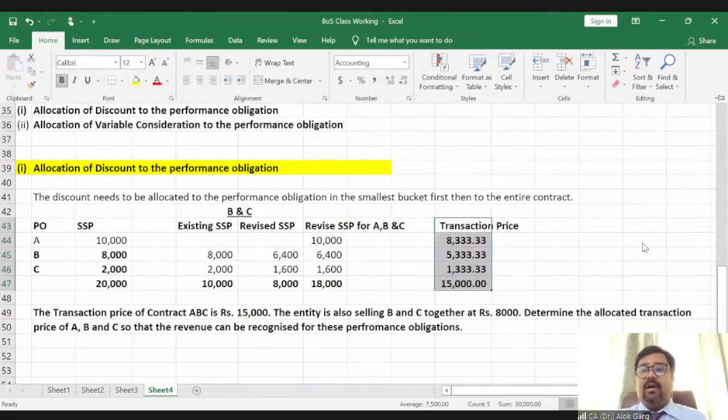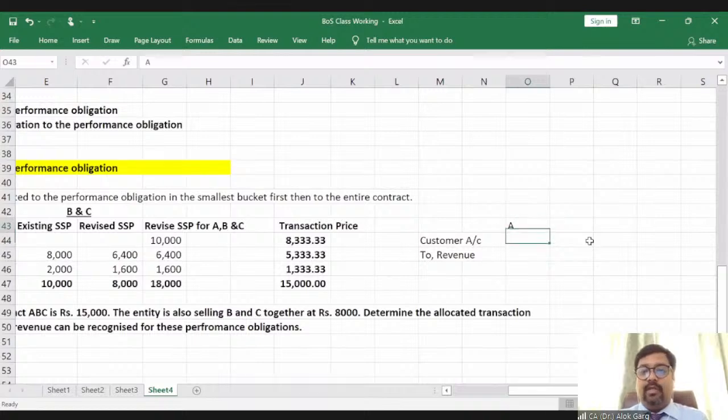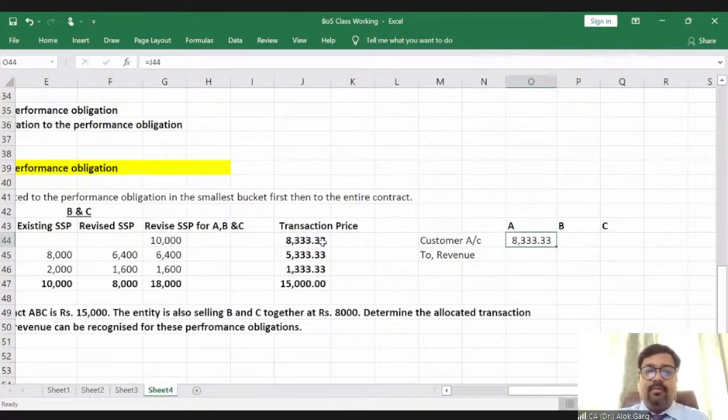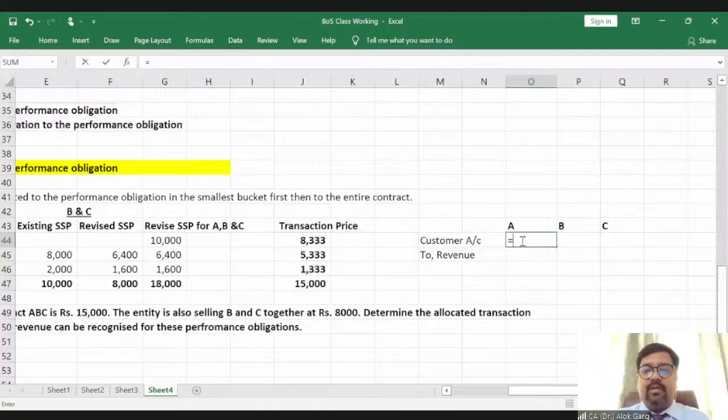Of course, customer account debit to revenue, A, B, and C. On this basis, I need to recognize my revenue, right?